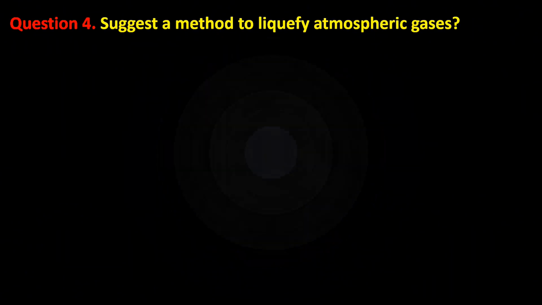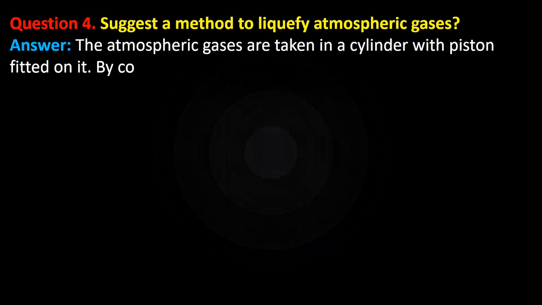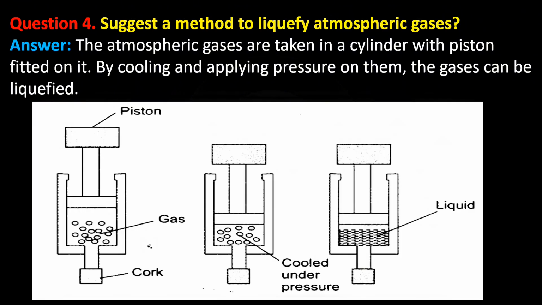Question number 4. Suggest a method to liquefy atmospheric gases. Answer: The atmospheric gases are taken in a cylinder with a piston fitted on it. By cooling and applying pressure on them, the gases can be liquefied. Here we can see an image showing the method to liquefy atmospheric gases.